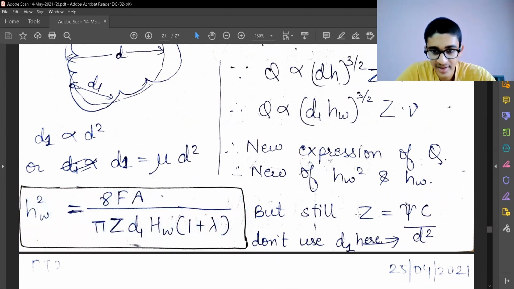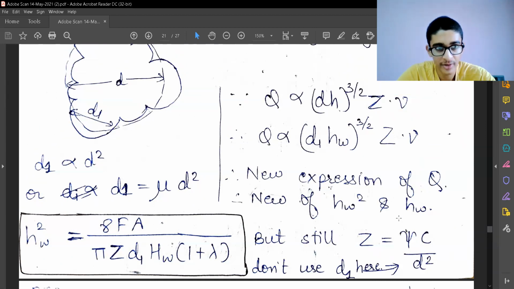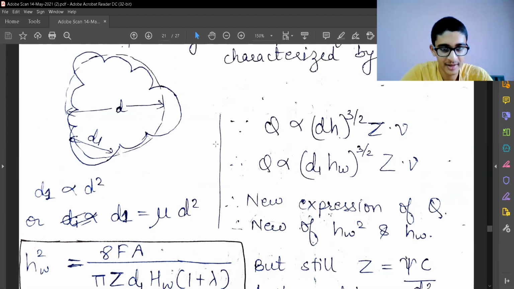What doesn't change is the Z value. Z had psi C upon d square. The diameter of the abrasive is not changing, so we did not use d1 over here. The d1 only comes in the case of the impact which is happening. The concentration is still with respect to the original diameter of the abrasive, the approximated spherical one.